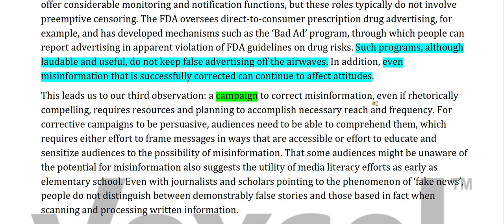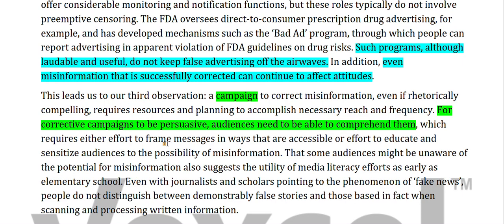A campaign to correct misinformation, even if rhetorically compelling, requires resources and planning to accomplish necessary reach and frequency. For corrective campaigns to be persuasive, audiences need to be able to comprehend them. So here is our location. Corrective campaigns, campaigns which are intended to correct something, to be persuasive, in other words, can be related to being successful.